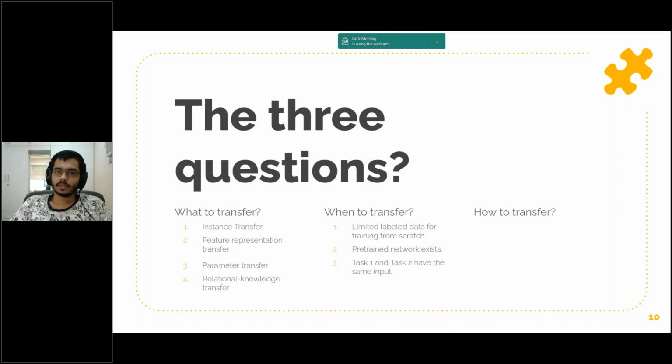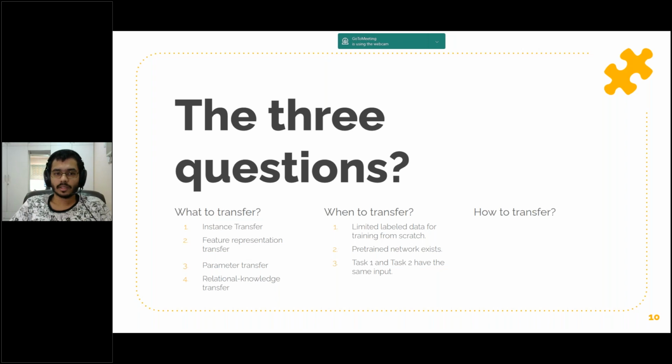What are the three questions that are primarily to be answered before you move on to train your model using transfer learning? Now, what to transfer? This is the first and most important step in the whole process. We try to understand which part of the knowledge can be transferred from the source model to the target model to improve its performance. So when trying to answer this question, we try to identify which portion of knowledge is source specific and what is common between the source and the target.